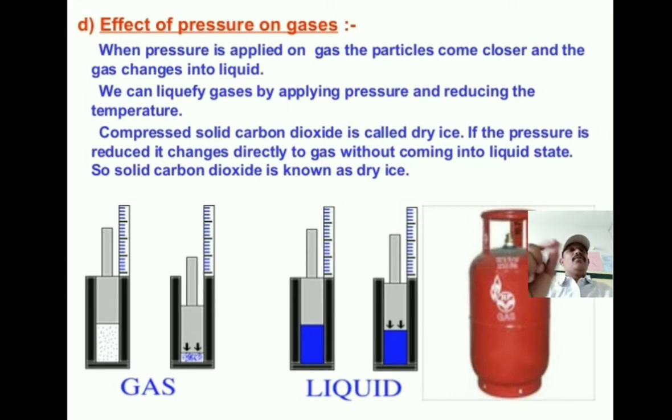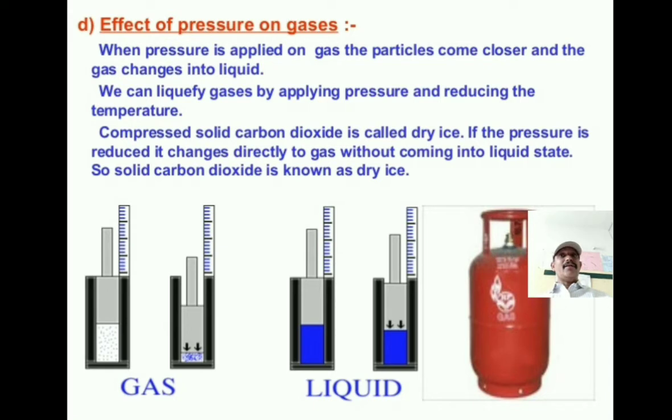Okay. Now we will explain gases in detail. We can liquefy gases by applying pressure and reducing the temperature. When we apply pressure, the particles of the gas come closer and closer, and it changes into liquid, and then reducing the temperature. So compressed solid carbon dioxide is called dry ice.